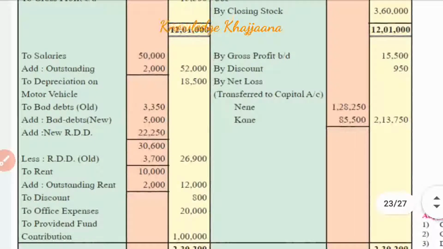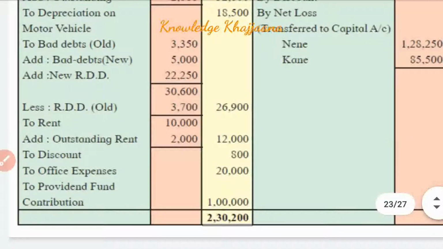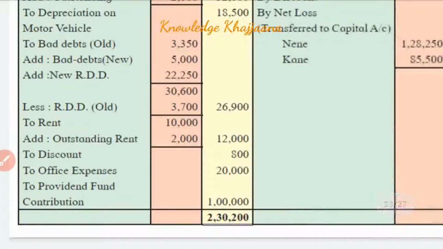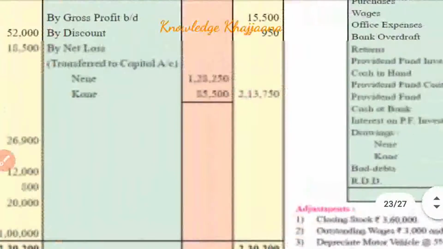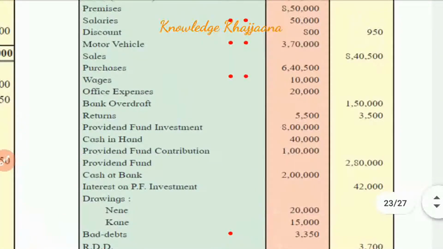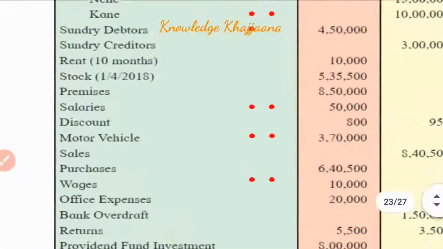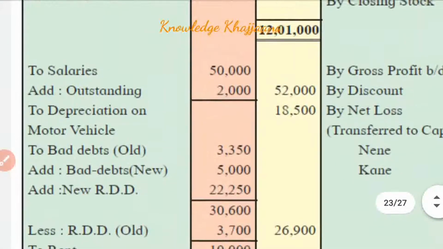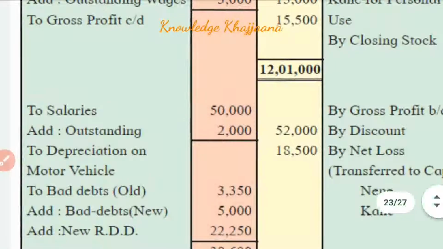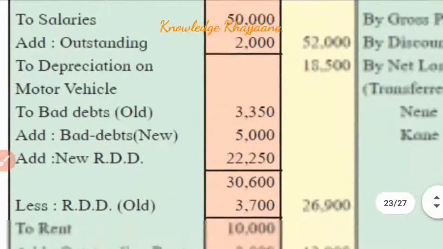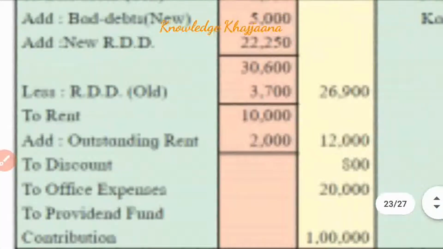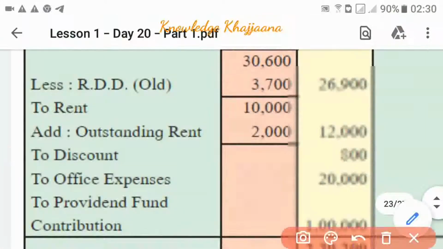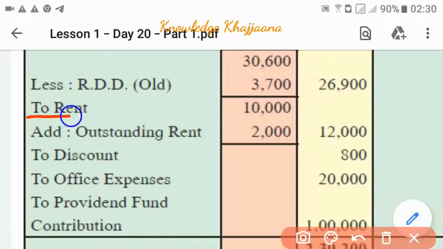Okay, see, the amount of rent is given as rupees 10,000, and it is said that rent is paid for 10 months only. It means rent of 2 months is still outstanding. Okay, so this is a hidden adjustment. So rent, we have to record it to the profit and loss account debit side. Rent of rupees 10,000.